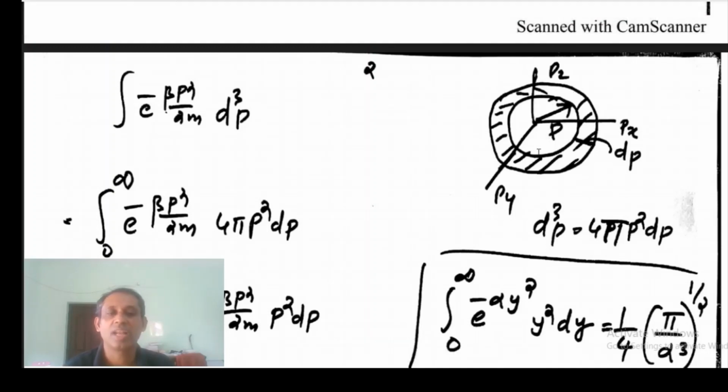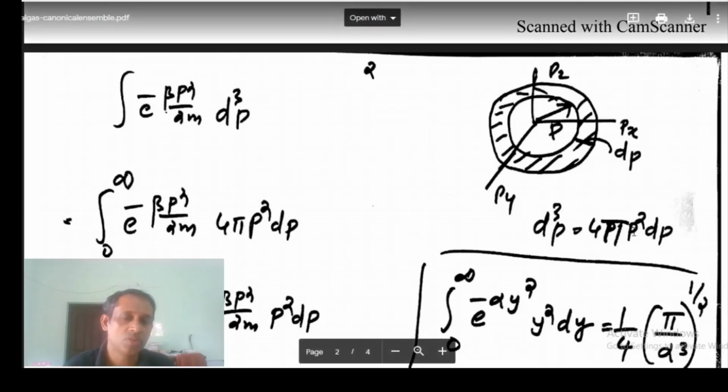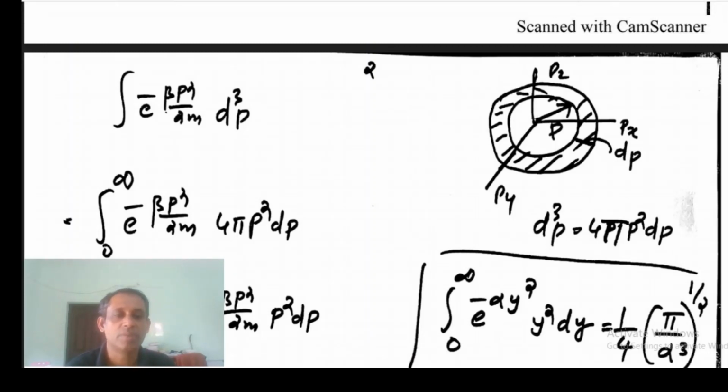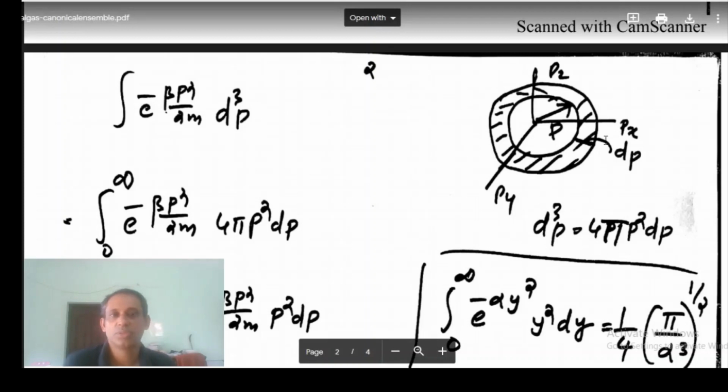Okay, this is a shell of inner radius p and thickness dp. So this volume will be 4 pi p square into dp. 4 pi p square is the surface area, dp is the thickness. So d cube p, the small volume in the momentum space, is given by 4 pi p square dp, and the momentum will change from 0 to infinity to cover the entire space.